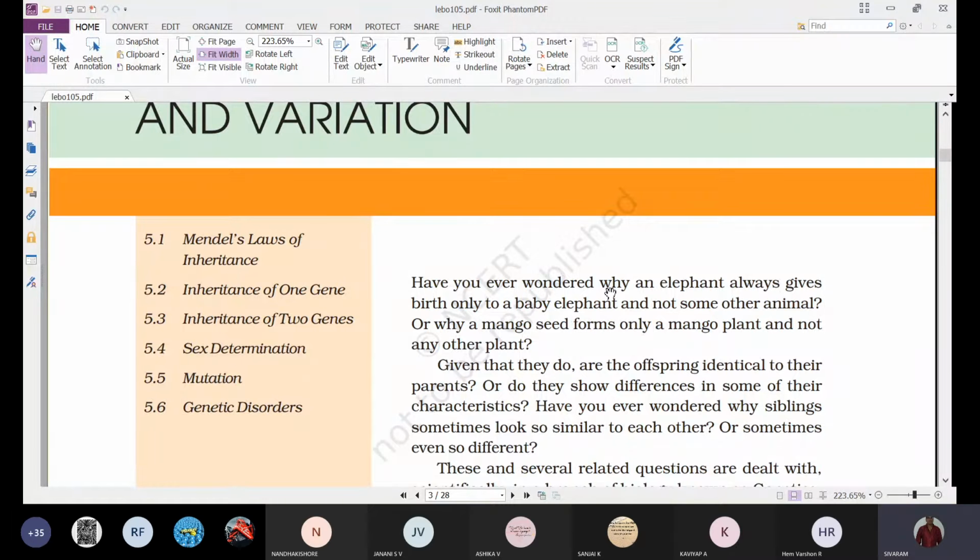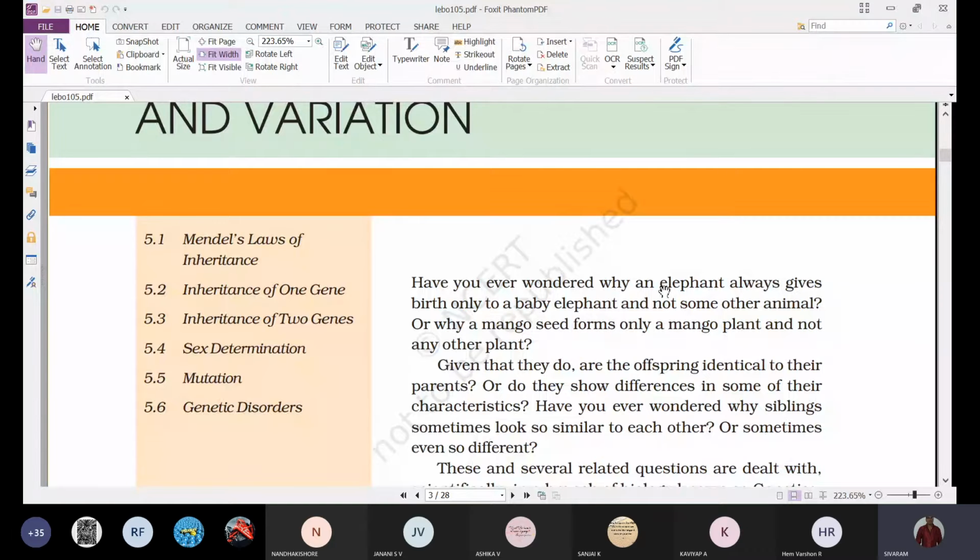Not only that, we'll also discuss mutations, that is, change in the genetic material, what the effects of these mutations are, and the different ways a mutation can occur. And next, genetic disorders, some of the genetic disorders which are inherited from parents to children. These are the major concepts that we'll study under principles of inheritance and variation.